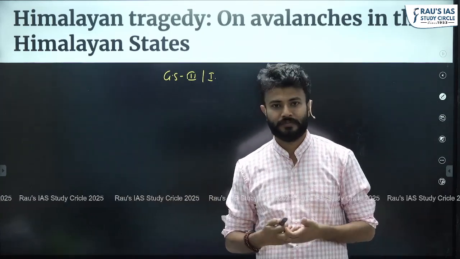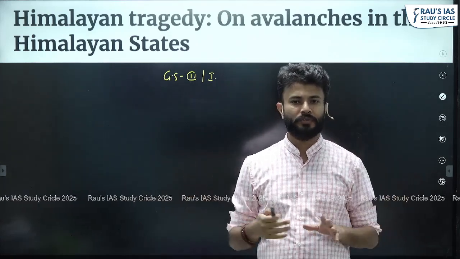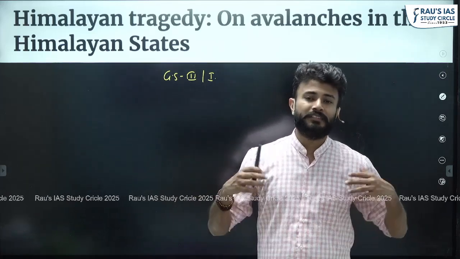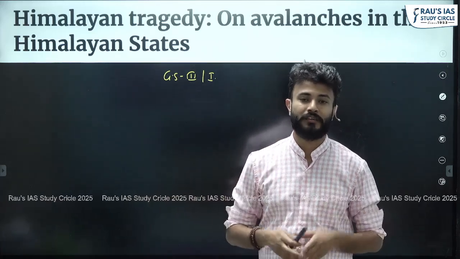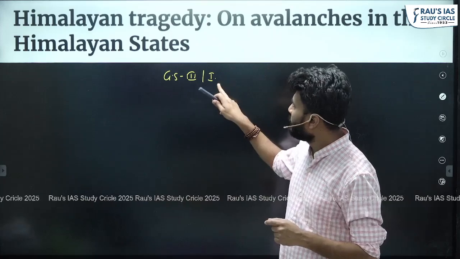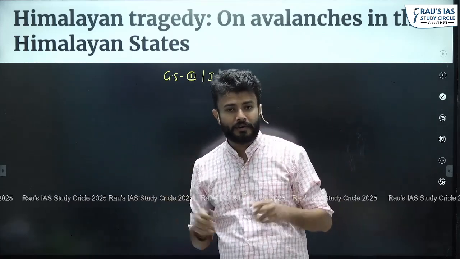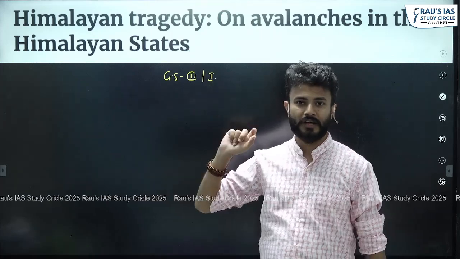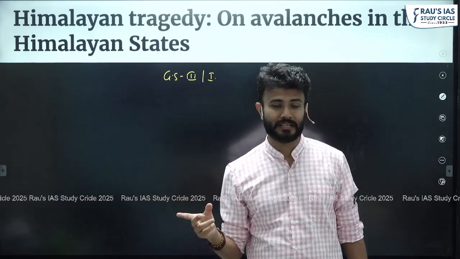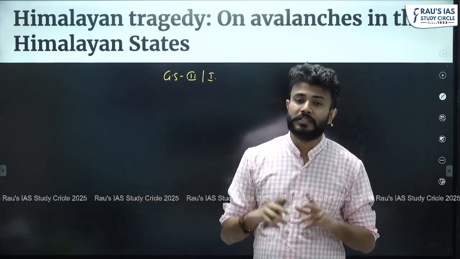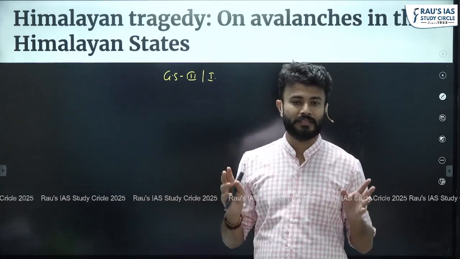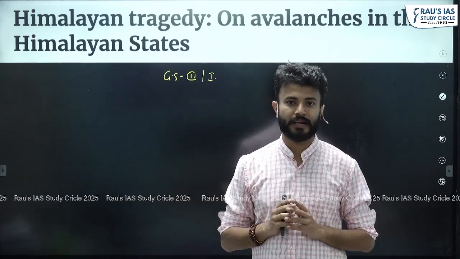So yes, we know that in totality, India is very much vulnerable to various types of disasters. Okay, so if we have to map a disaster profile, we know that there are landslides, there are tsunamis, there is coastal erosion, there is earthquake, then there are cyclones, cloud bursts, glacial lake outbursts, floods, droughts, etc. There are a lot of disasters. So here we are not going to map the disaster profile of overall India. We will analyze the Himalayan regions: what is the disaster profile of the Himalayas, what are the environmental issues the Himalayas are facing, and what are the factors which make the Himalayan regions one of the most vulnerable regions when it comes to environment associated disasters, right?